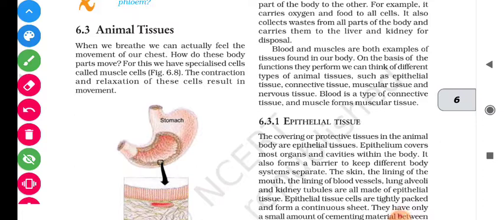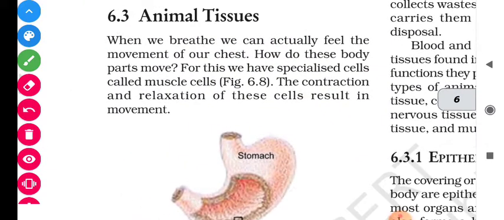Students, today we are going to discuss animal tissues. In our recent lectures, we have discussed plant tissues, and in a previous lecture, we also discussed the xylem and the phloem, which are known as the conducting tissues of the plant. So, students, today we are going to discuss animal tissue. Let us start without wasting our time.